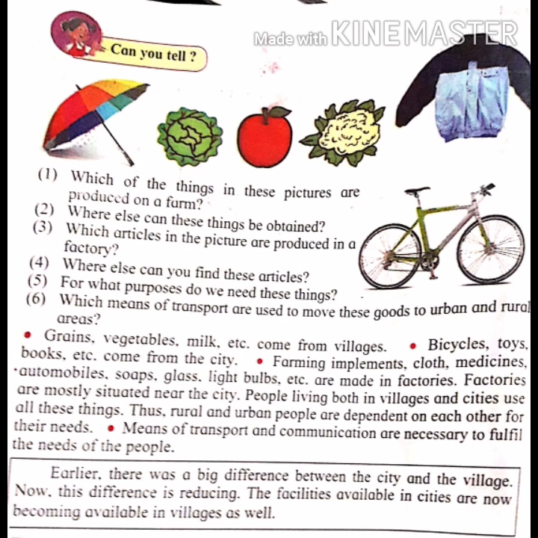That is, rural and urban people are dependent on each other for our needs. Means of transport and communication are necessary to fulfill the needs of the people. Earlier, there was a big difference between the city and the village.